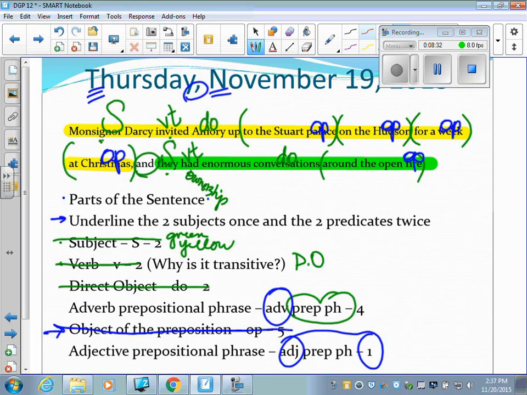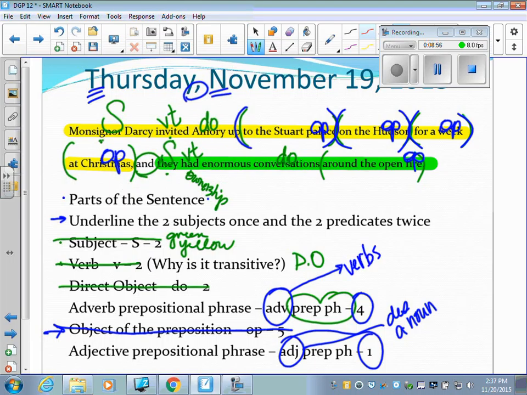Now we know that each one of these is a prepositional phrase. We've indicated that with these parentheses. And we have one that is an adjective, meaning it's going to describe a noun. And then the others are adverb prepositional phrases, and these 4 are going to describe, in this case, all verbs.